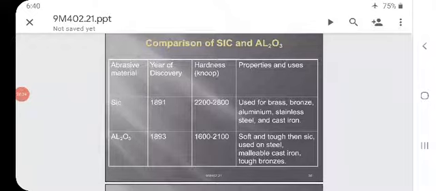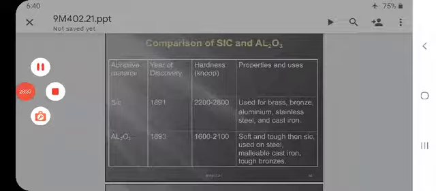I am taking some of the videos from YouTube, for your understanding purpose only. The main source is YouTube. We are going to see the video which I have downloaded from YouTube.